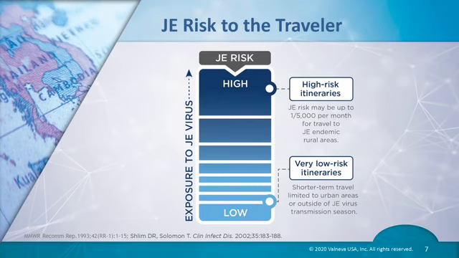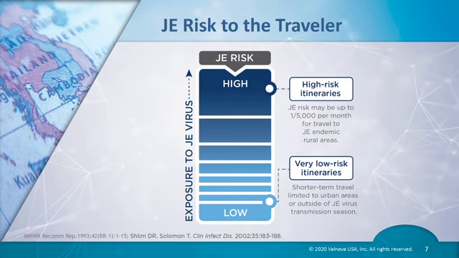What is the risk of JE in travelers to Asia? For an individual traveler, JE risk is highly variable and depends on factors that increase or decrease exposure to mosquitoes carrying Japanese encephalitis virus. These factors include travel season, location, duration, accommodation, and activities. The bottom line is unvaccinated travelers are vulnerable to infection with JE virus, and their risk may be comparable to that of the resident population, which we discussed earlier in this mini-module.